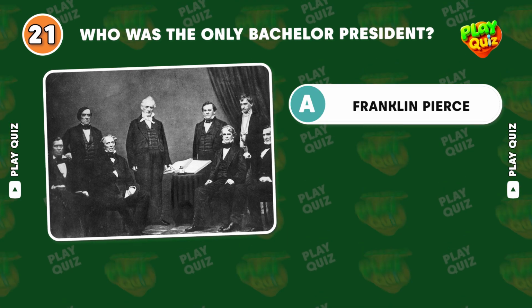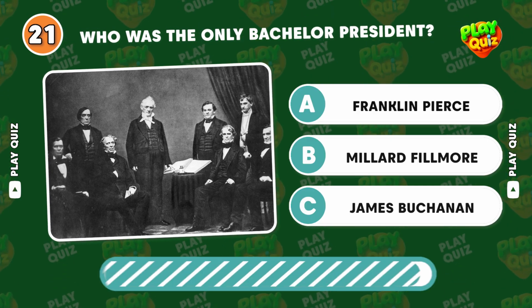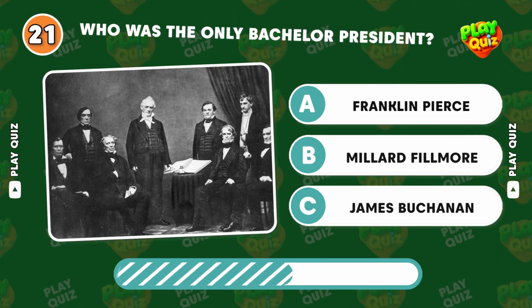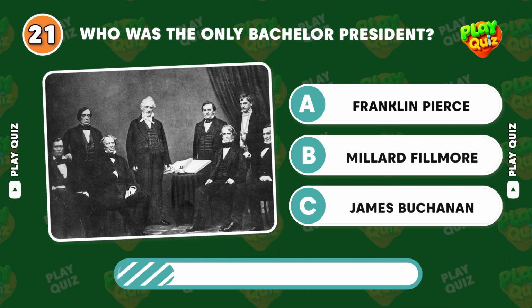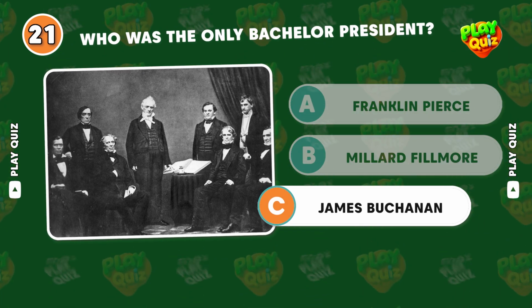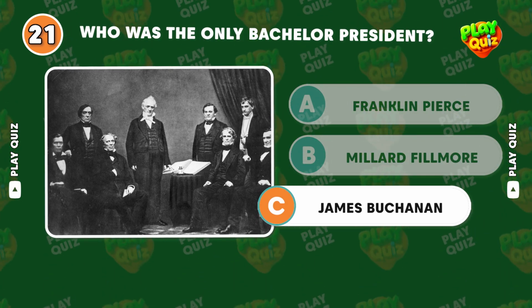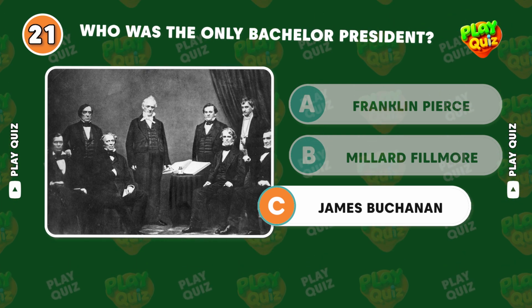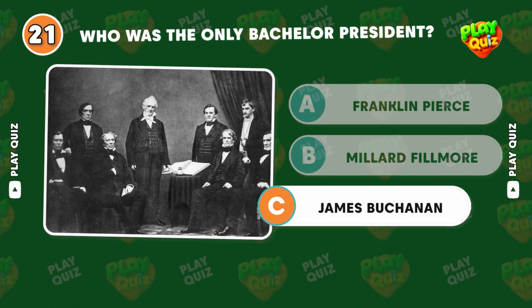Who was the only bachelor president? Correct answer, James Buchanan. James Buchanan, the 15th president, never married and remains the only lifelong bachelor president.